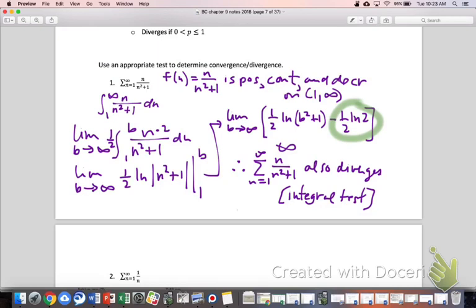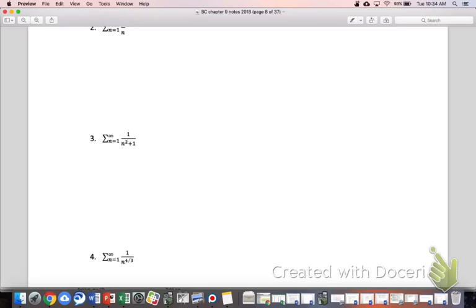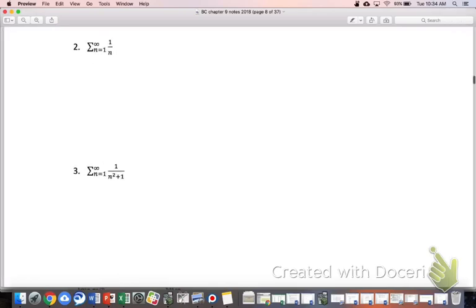Okay. Let's then take a look at the one we looked at earlier. Specific instruction for number 2. So number 2 is a p-series, right? And what's the p-value for number 2? It's 1 over n to the 1, right? So p is 1.